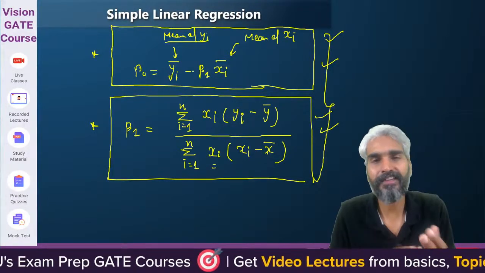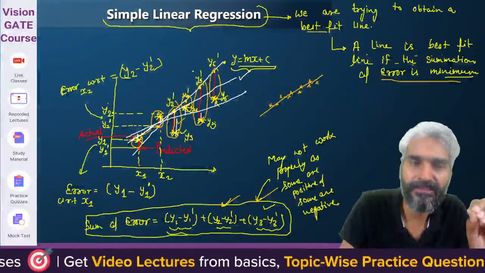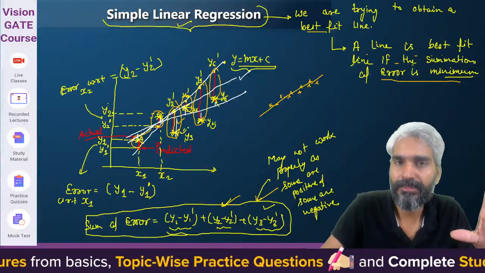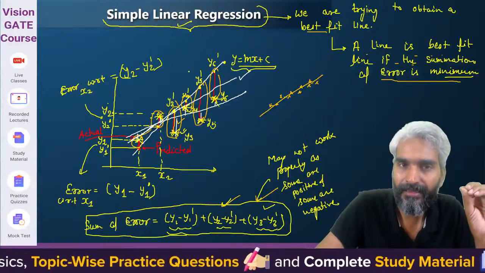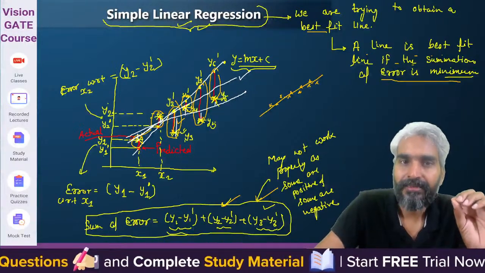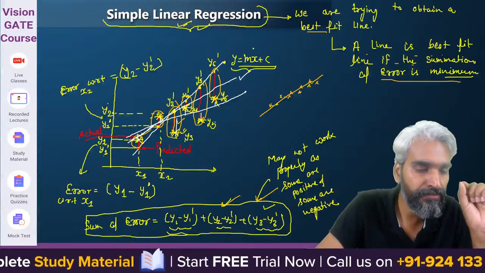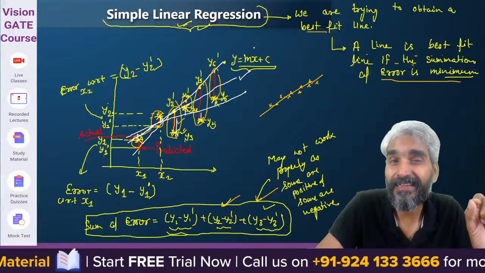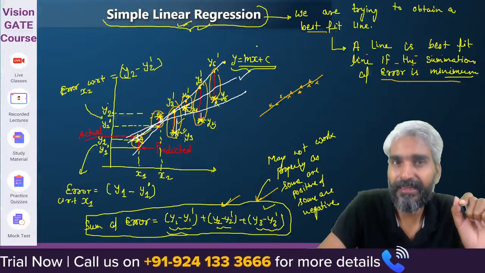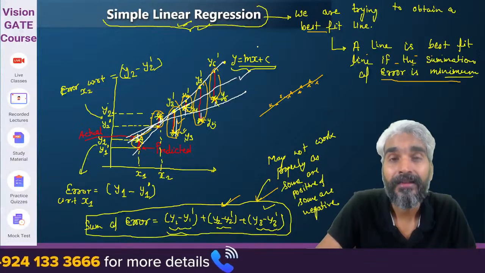Other regression problems may be more difficult, but in this concept I just wanted to explain one simple thing: what will happen in simple linear regression. You will have some data points, and you will try to obtain a line such that the data available to you is best fitted with respect to that line. How do we say that the data is best fitted? We say so if the error is minimized.